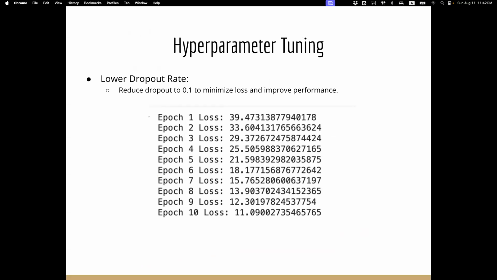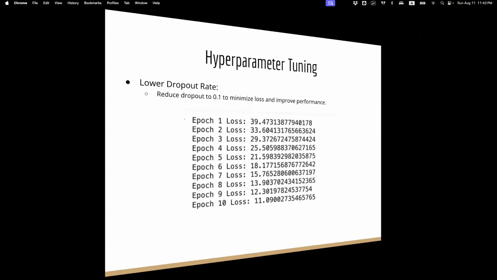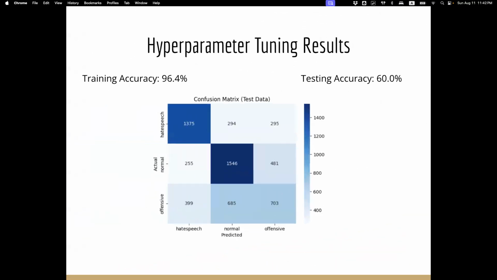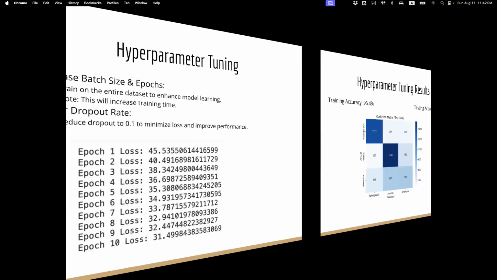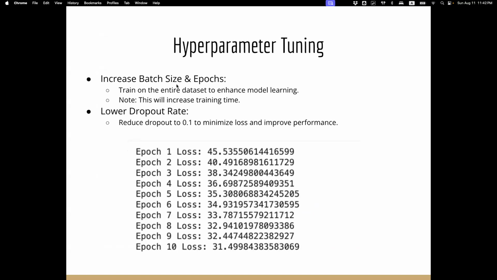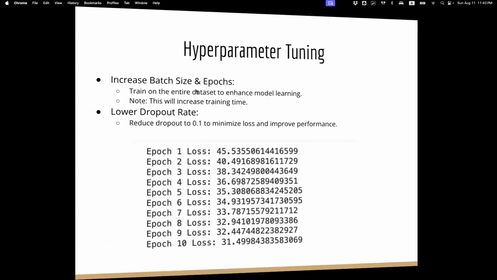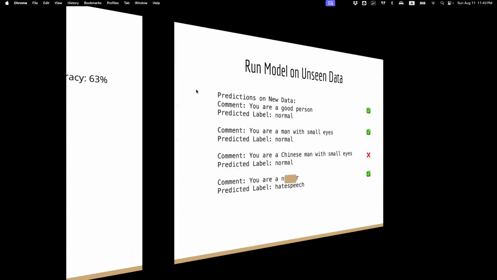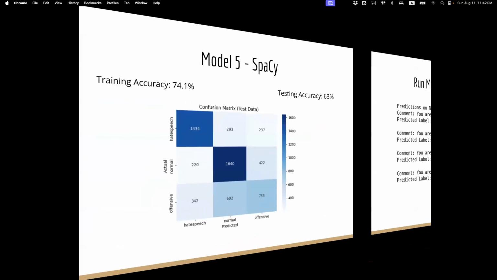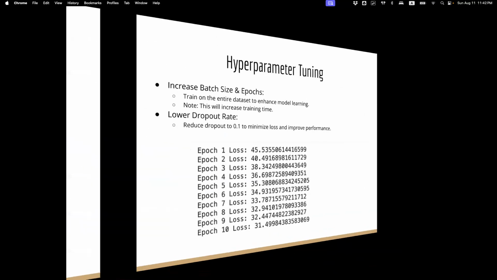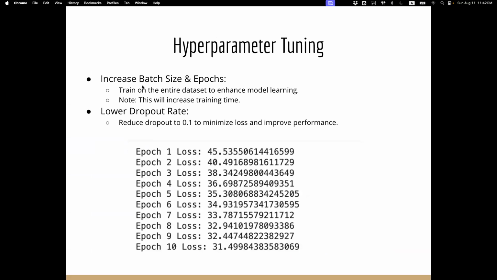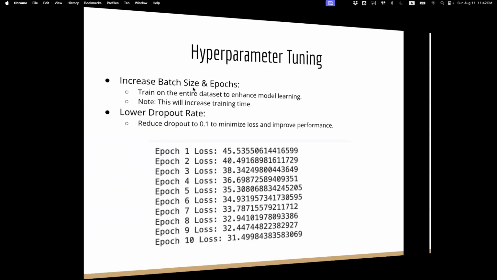Excuse me, the slide that we had previously was highlighting the parameter tuning of increasing the batch size and epochs.